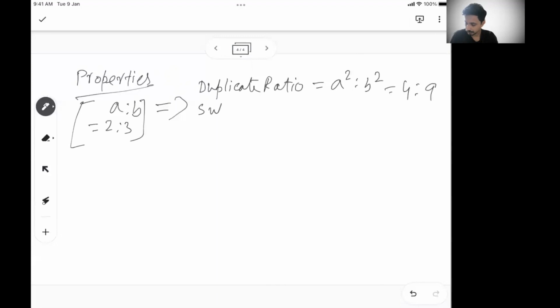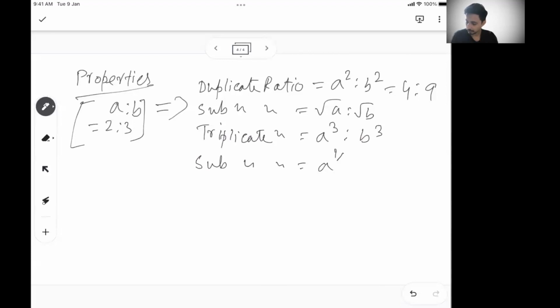There is something called subduplicate ratio, which is nothing but root A is to root B. There is something called triplicate ratio, which is nothing but A cube is to B cube. There is something called subtriplicate ratio, which is nothing but A to the power 1/3 is to B to the power 1/3. So if you know A is to B, you can always calculate all of this. These are very basic ones, but unless you know these terminologies, it may be difficult in an exam setup. So that's why I just covered the terms. Mostly duplicate, subduplicate, triplicate, subtriplicate, you should be remembering.